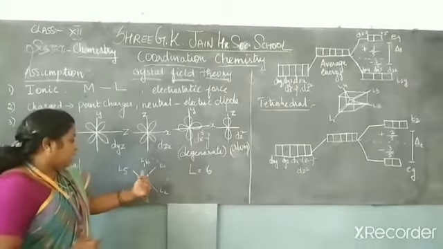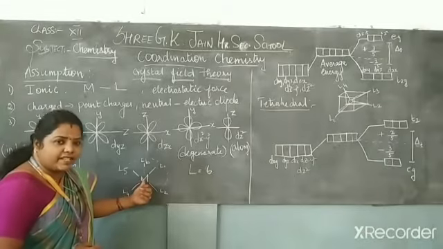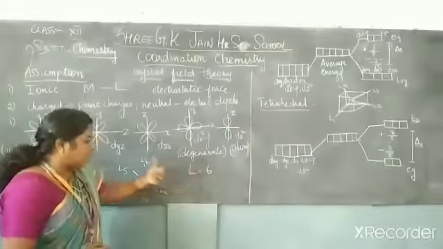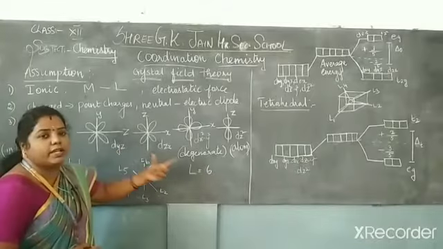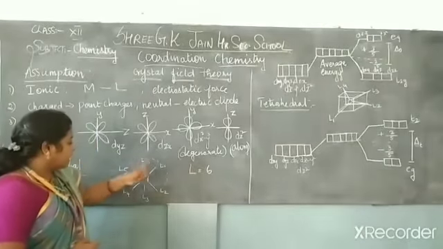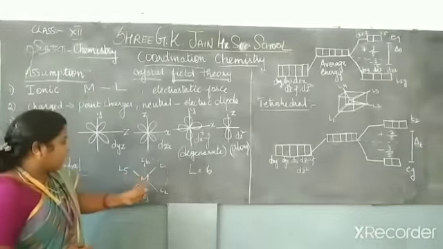So this is the thing: the central metal atom takes up the position at the center, and the 6 ligands are present, because its geometry is octahedral. So the 6 ligands are surrounding the central metal atom.